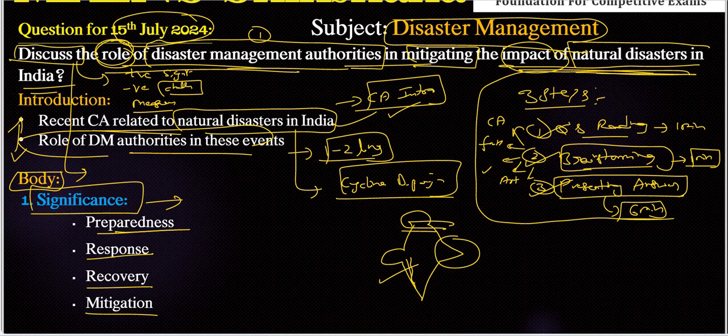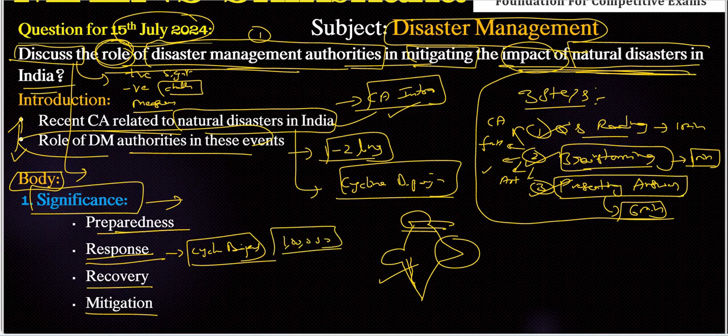Next, preparedness. Apart from preparedness, we have response here. Response is also one important role played by disaster management after disasters happen. During disasters, these bodies coordinate rescue and relief operations. For example, in Cyclone Biparjoy, the NDMA, the National Disaster Management Authority, facilitated the evacuation of over 1,00,000 people. So 1,00,000 people, that is the main important fact here.